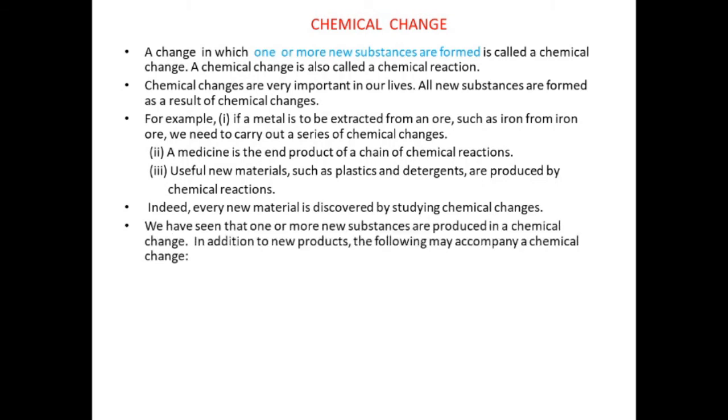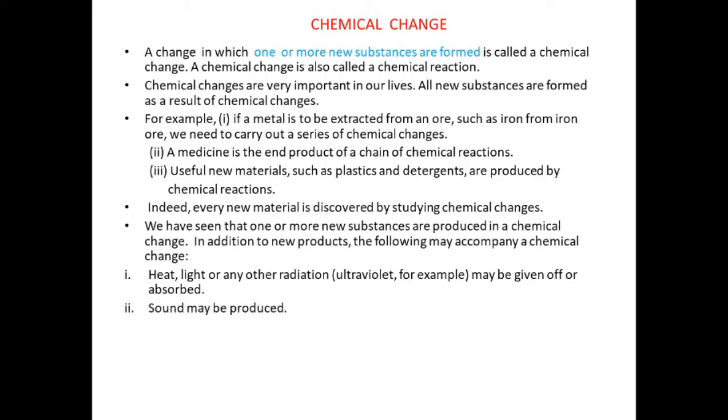We have seen that one or more new substances are produced in a chemical change. In addition to new products, the following may accompany a chemical change. That means whenever there is a chemical change, you can see some changes. By considering those changes, you can say that a chemical change has taken place. So what are those features? Heat, light, or any other radiations may be given off or absorbed. Whenever heat, light or other radiations are given off during the reaction, you can say that it is a chemical change.